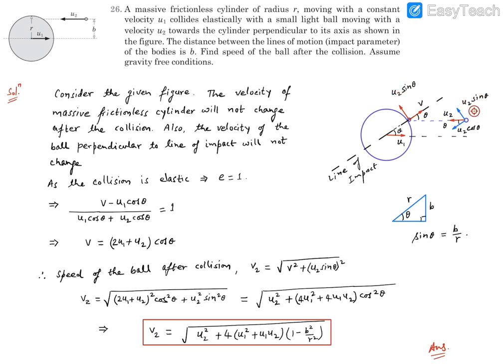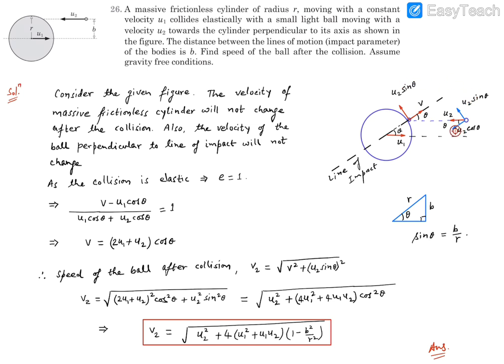Why? Because we can say this small ball is our system, and we are conserving the linear momentum along the line which is perpendicular to the line of impact. So the mass of this ball into this velocity must be equal to the mass of the ball into this velocity. That simply says these two velocities must be identical.